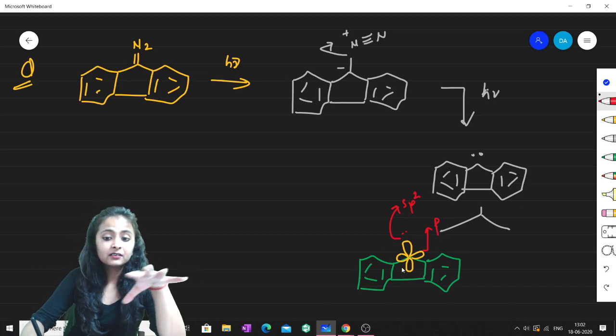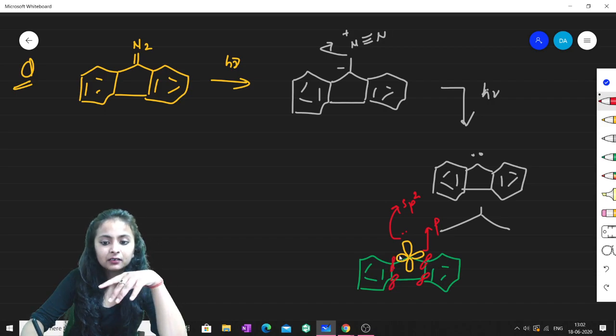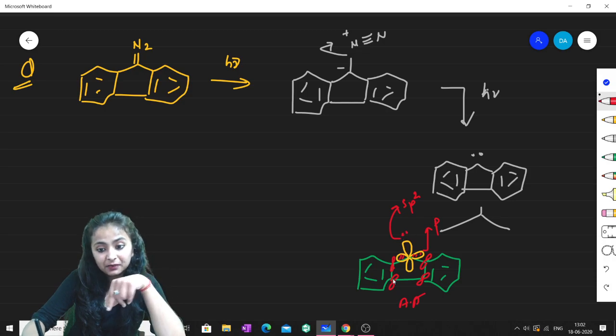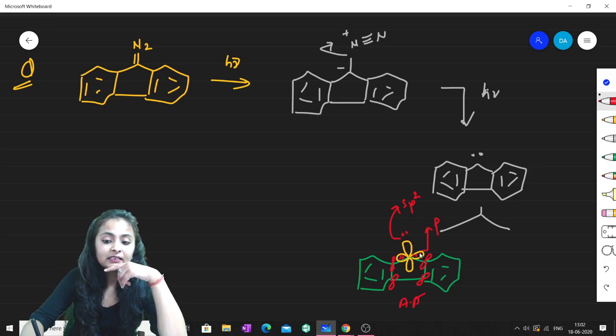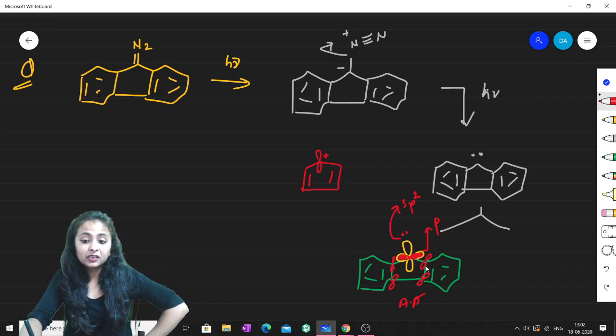As you know, if there is resonance, this sp2 will not resonate. Only the p orbital will resonate, but this p orbital is empty. So if it is empty, this becomes anti-aromatic. How come anti-aromatic? This electron pair will not participate in the pi bond formation. Only this p orbital will participate, and this p orbital is already empty. It does not have any electrons. So it becomes like this, where this is sp2 hybridized. So there will be no resonance.